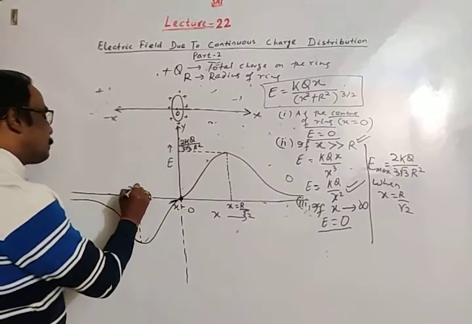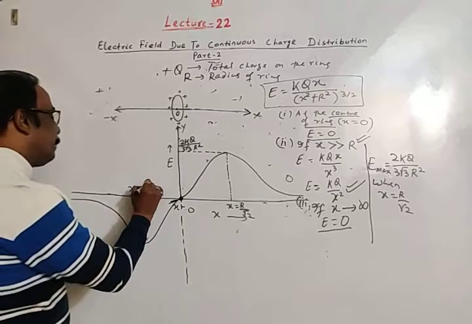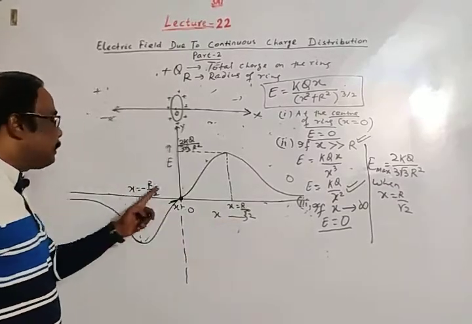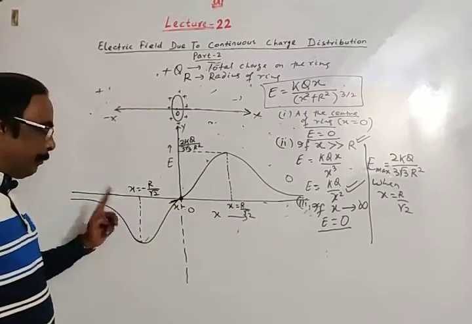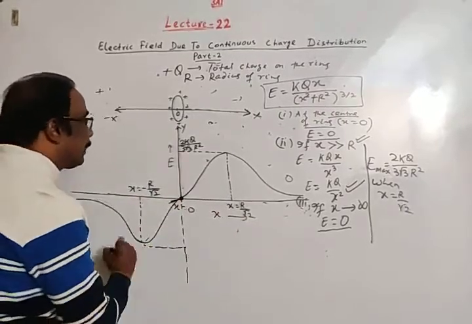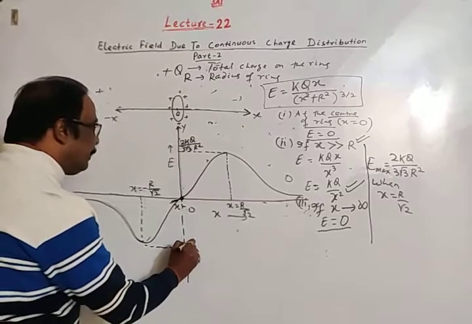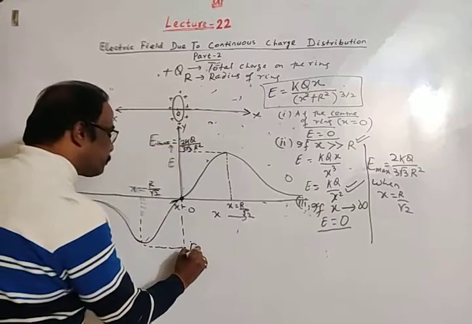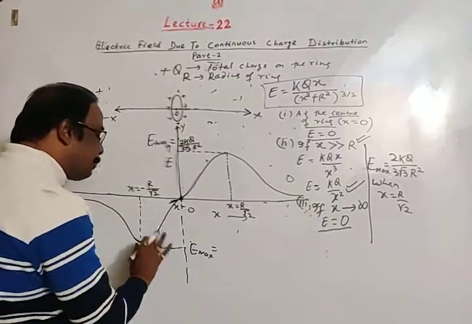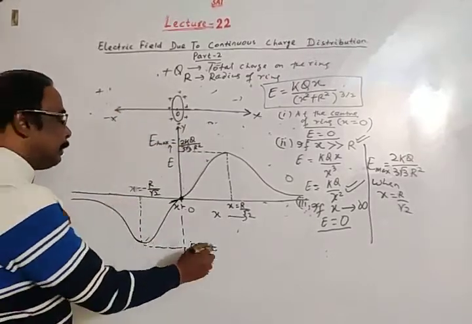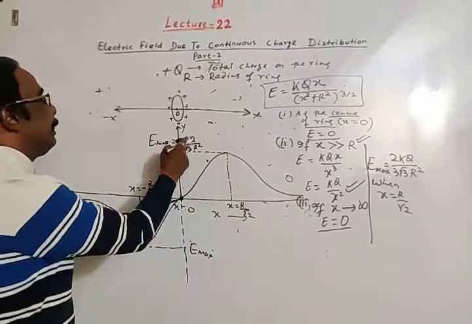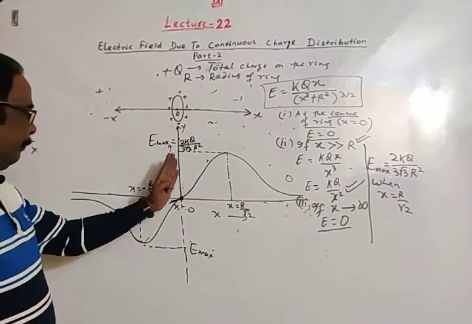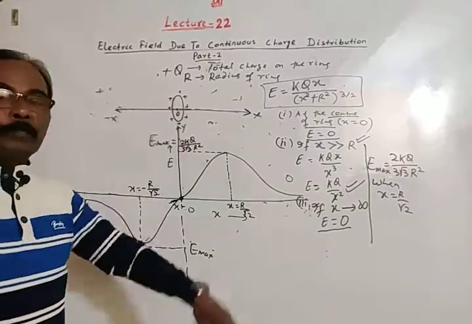Here also x is r by root 2, but here value of x is minus r by root 2. Here E max. Magnitude is maximum but opposite in direction, negative. Same magnitude 2kq by 3 root 3 r square. This is negative direction, this is positive direction.